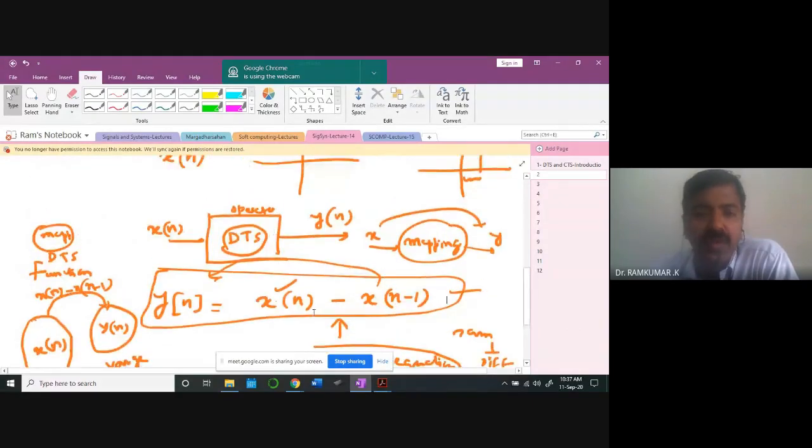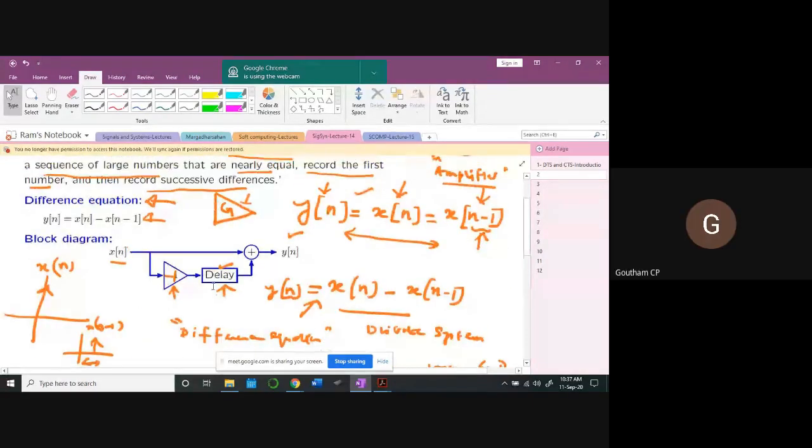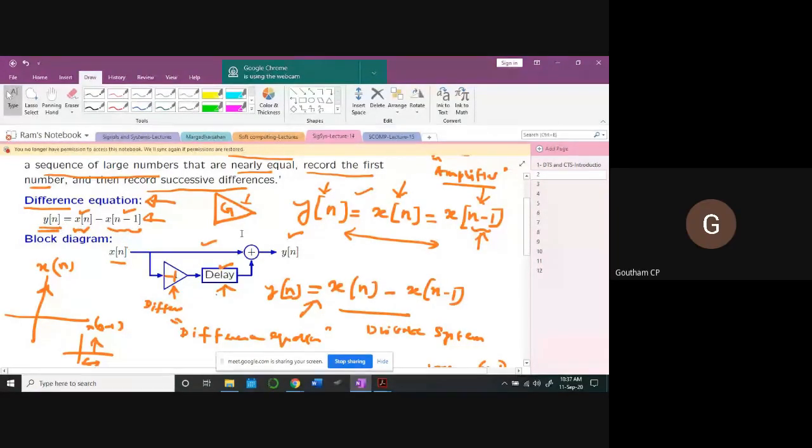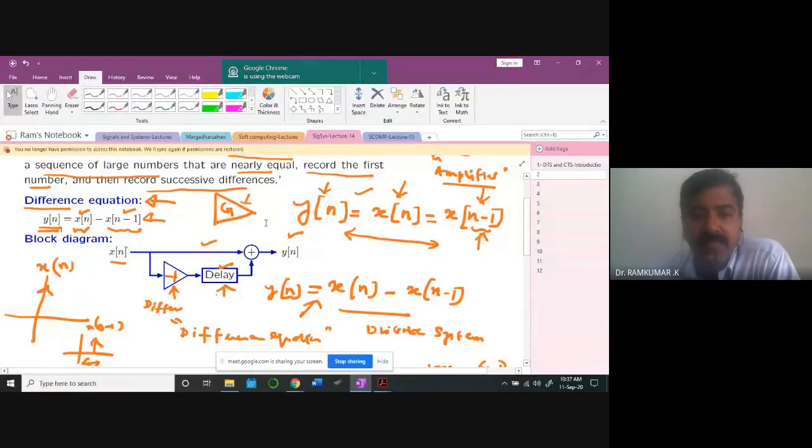Did you understand what I said right now? Sir, why is there a gain, sir? Why are we setting a gain there? No, it's a difference equation, so I'm looking for a difference. Difference is taking two signals and finding the subtraction. You take x of n minus 1, and there is a -1 here indicating difference. Difference of these two signals, that's what we are doing. You understand? That means that is a subtractor. Yeah, subtract.